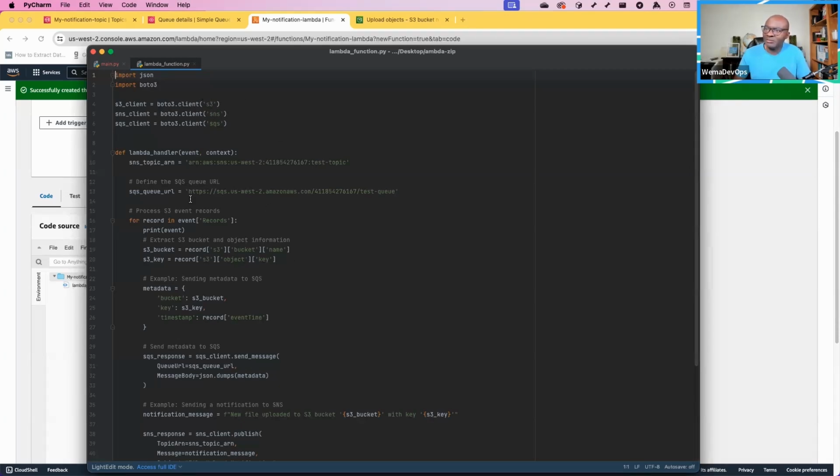So this is the Lambda function. Then we have a function that we are defining in here. And now what we need to modify in this is our SNS topic ARN.